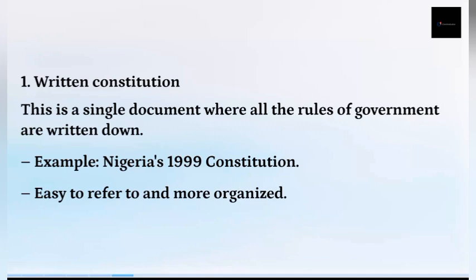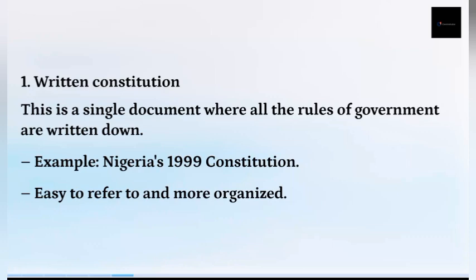In a single format document, like the way we have in Nigeria, we have a written constitution. The United States, they have a written constitution. India, they have a written constitution. So why is this constitution written? So that it is easy to refer to and interpret. Like when there is a judgment to be passed in the court, it can refer to the constitution. The constitution states this, the constitution states that. Like in Nigeria, we have the 1999 constitution. So it is easy to refer to and more organized.